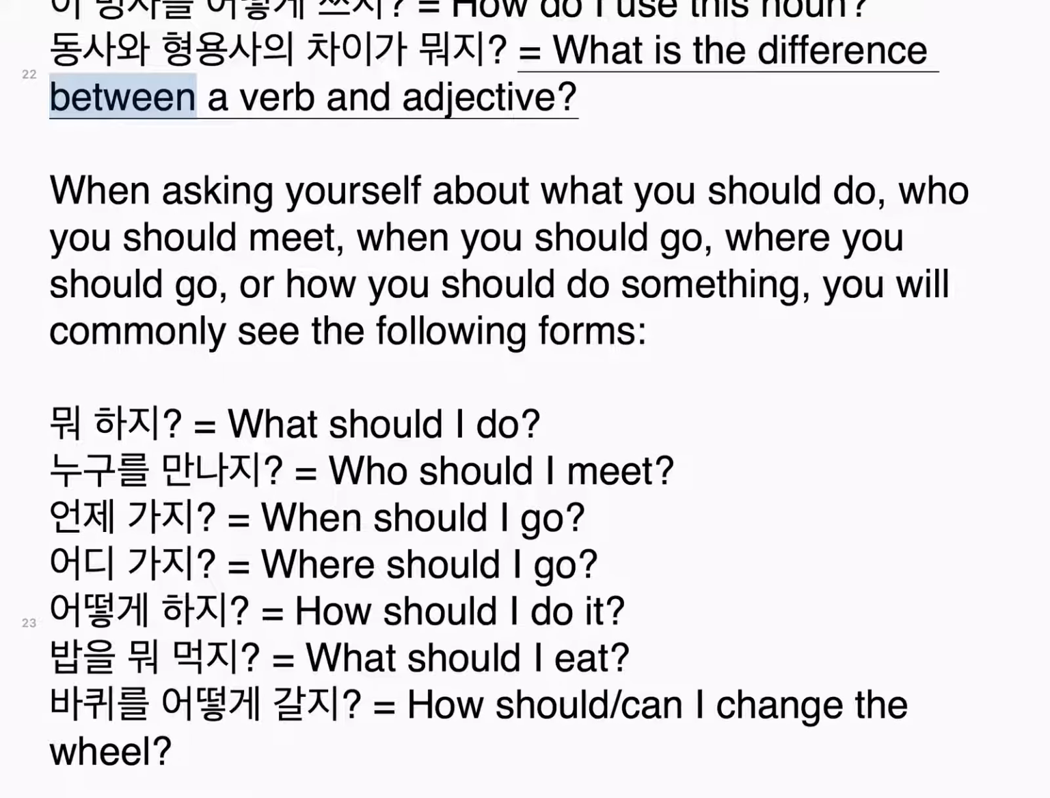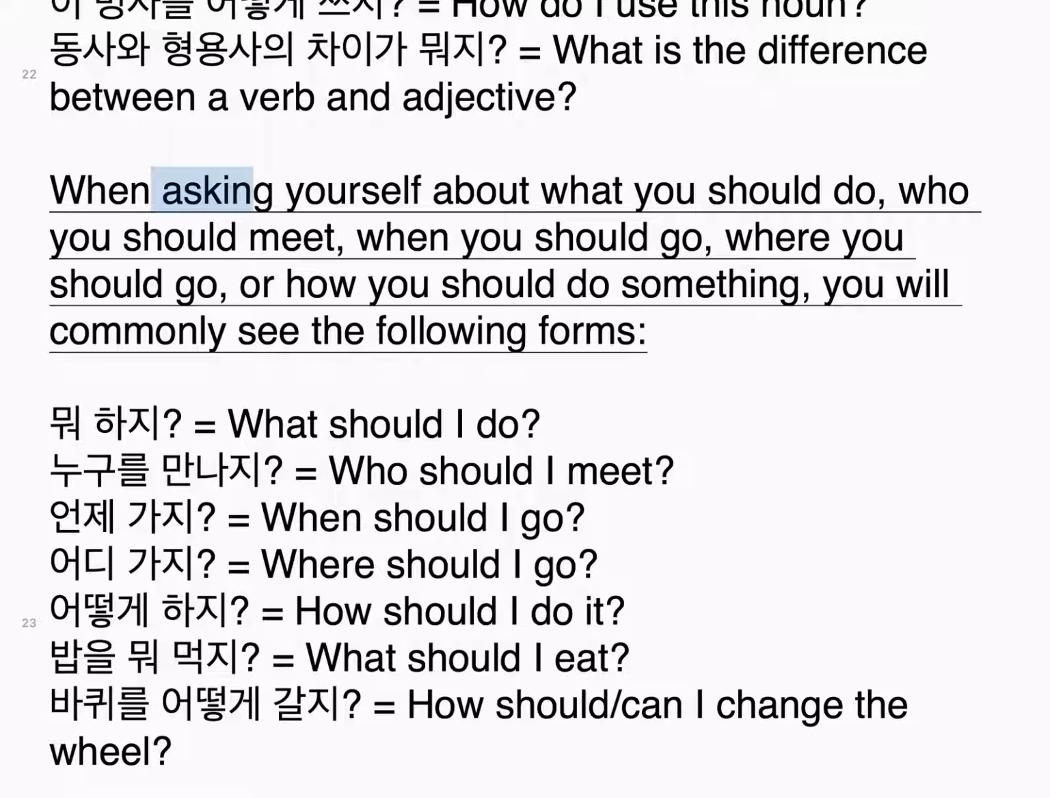What is the difference between a verb and adjective? When asking yourself about what you should do, who you should meet, when you should go, where you should go, or how you should do something, you will commonly see the following forms.